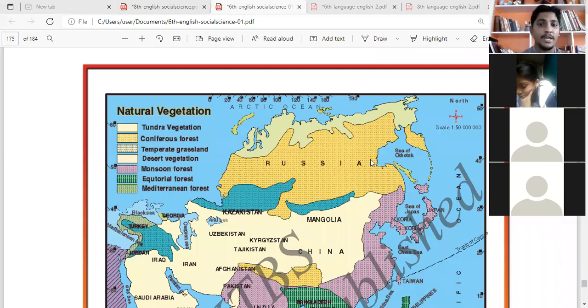It's a very cold place, right? Only in the cold place, some small plants, that yellow color plant, you remember? That is the one, tundra vegetation.